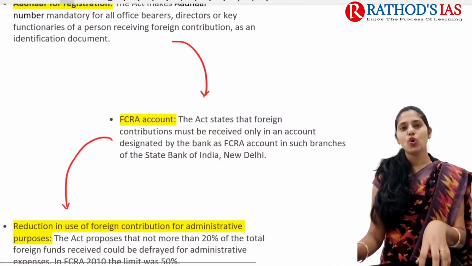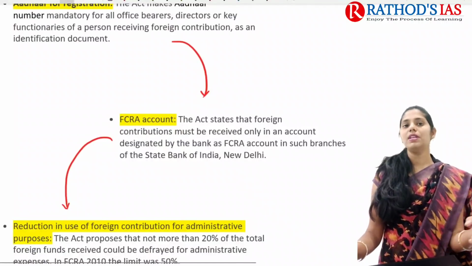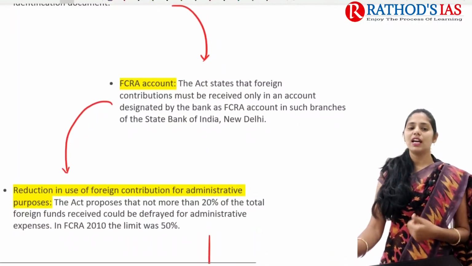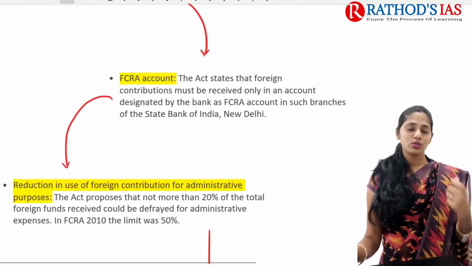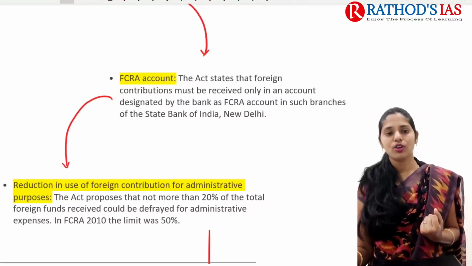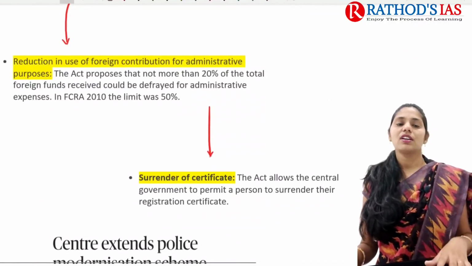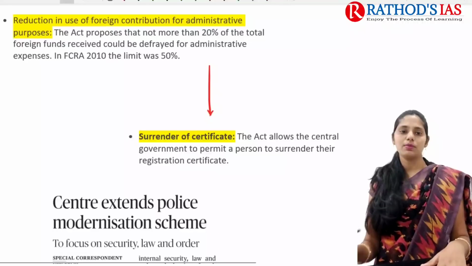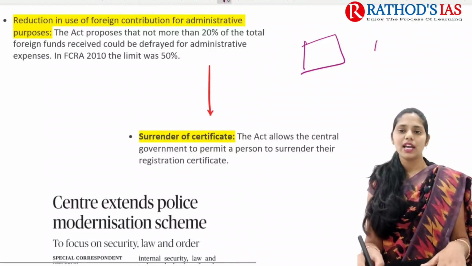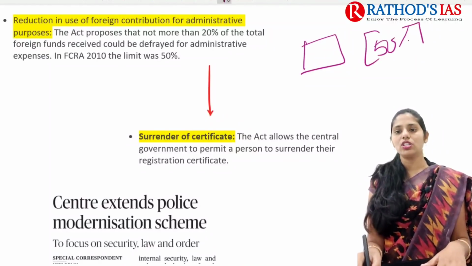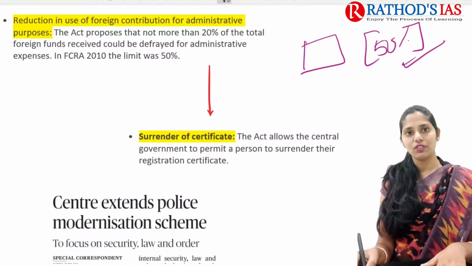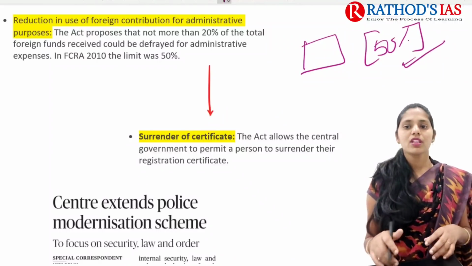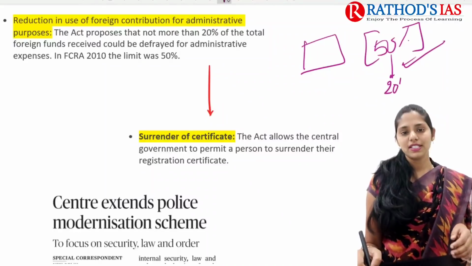And next one is, I need to open a bank account in the SBI branch of New Delhi, such that through that bank only, through that account only, I can receive these foreign contributions. And next one is reduction in the usage of foreign contribution. Earlier, of the funds I was getting, I could use 50% for administration, for example, for stationery purposes or for giving salaries to the persons who are working. Now it reduces to 20%.